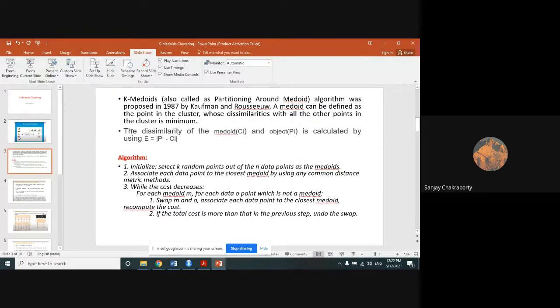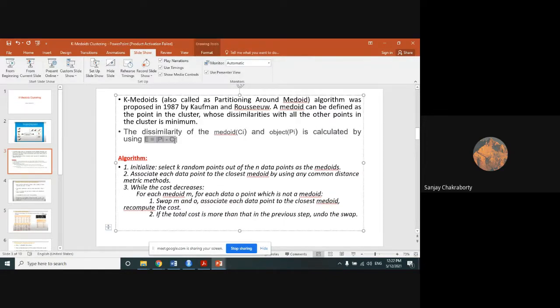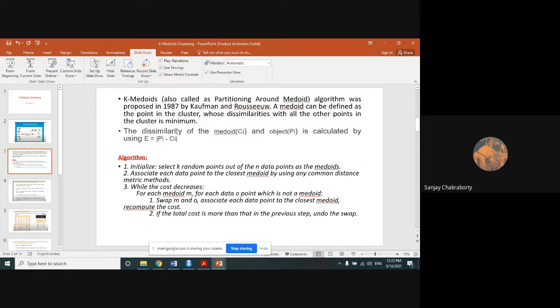The dissimilarity can be measured with the help of this formula: |pi - ci|. If you put a summation, this formula is applied for all objects, where pi is the ith object and ci is the medoid of a particular cluster i. It will look just like the sum of squares, but here the square should not be used in case of k-medoids. Please remember, the square should not be used. It will be used only as a subtraction, for calculating the objective function, or you can say the optimization function, of the k-medoids algorithm.